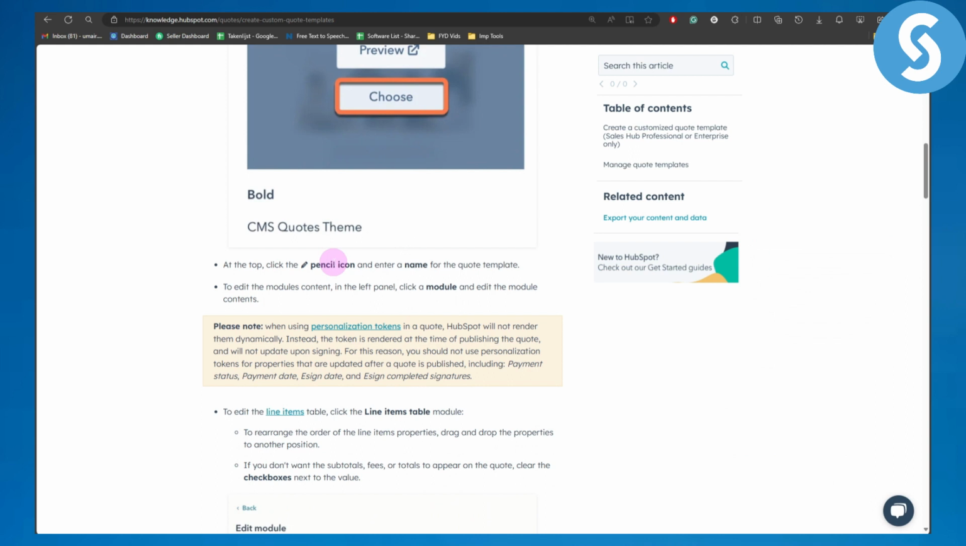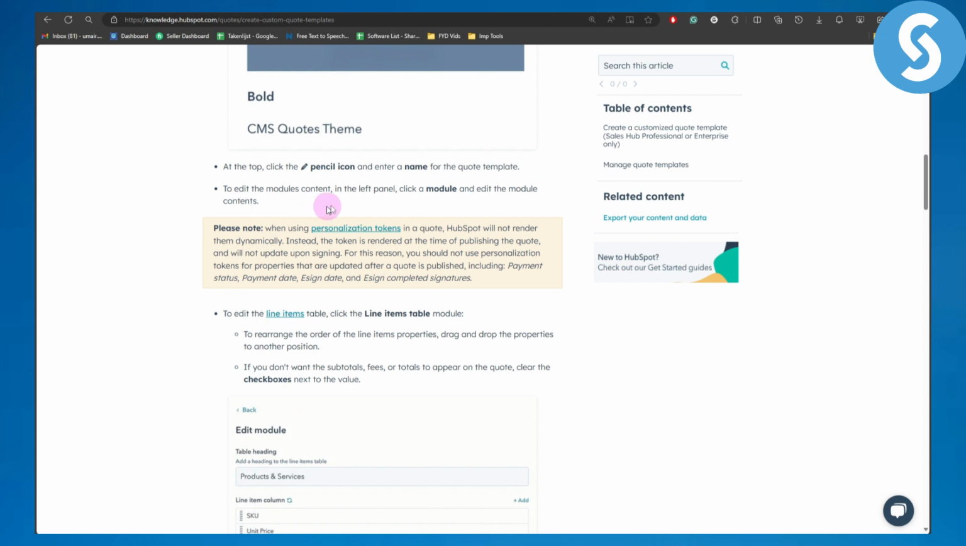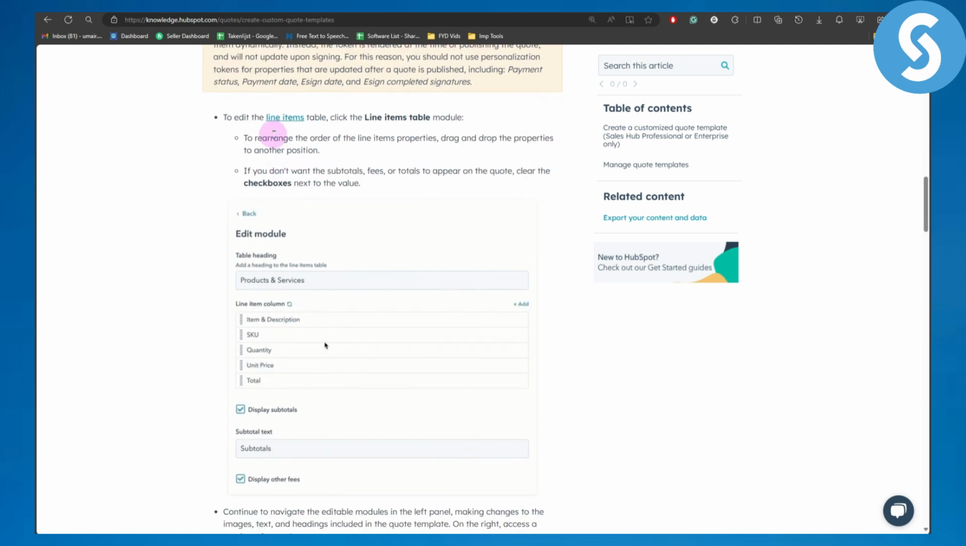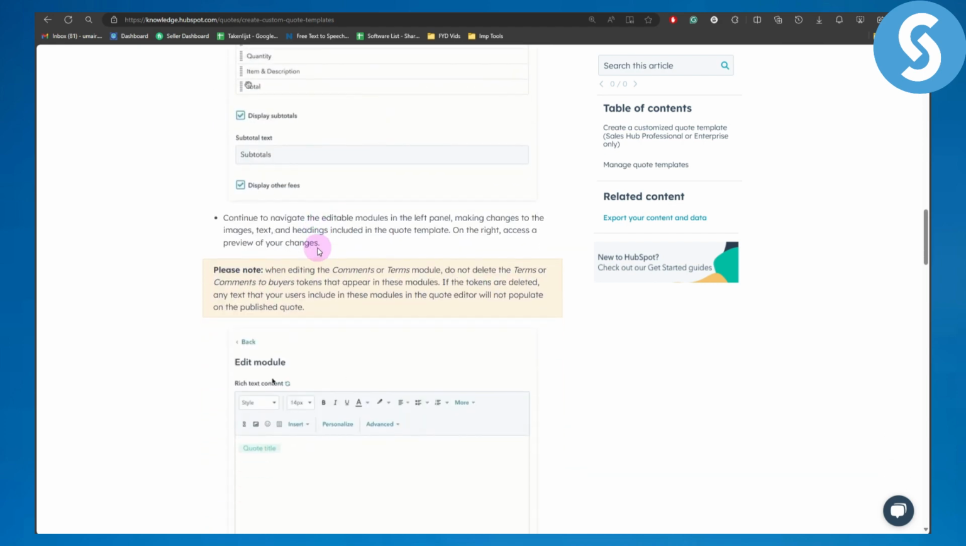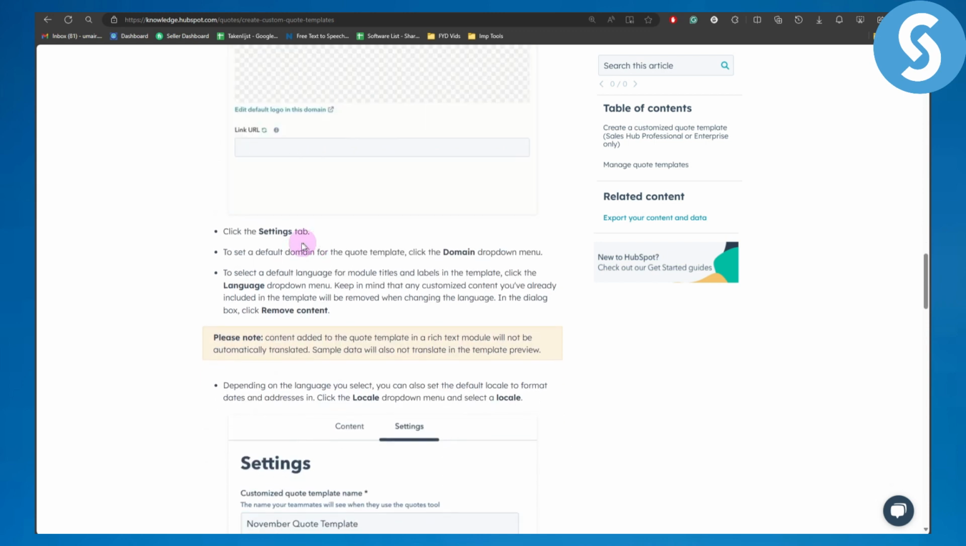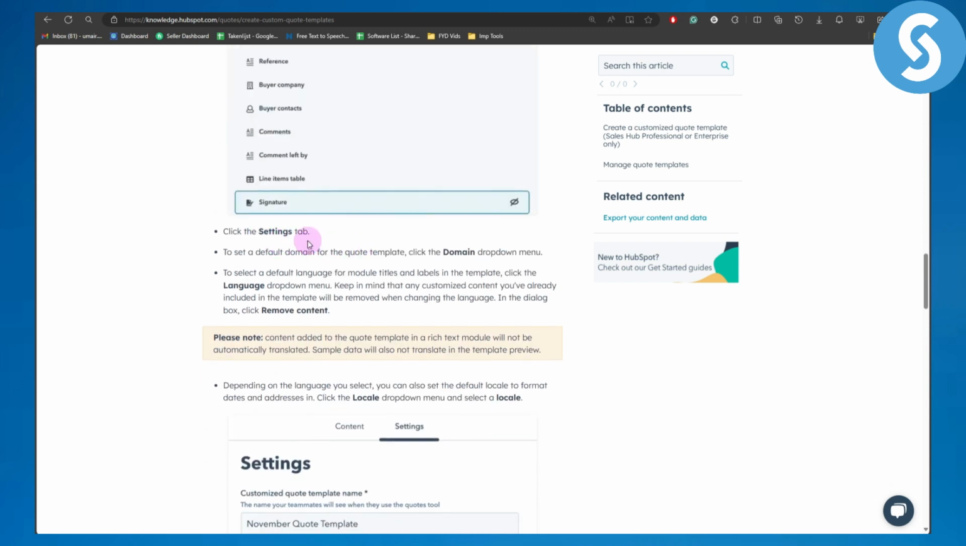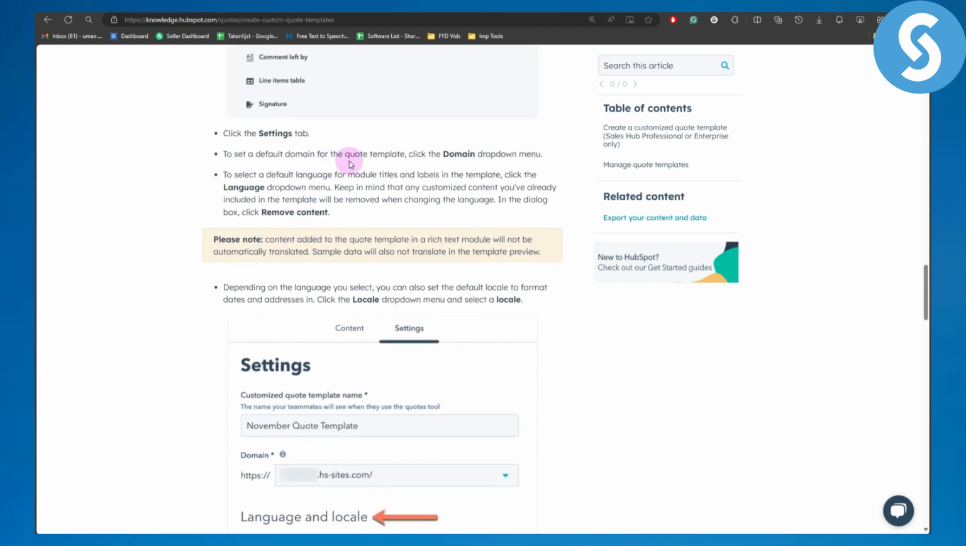Of course, that's to edit the template and enter a name, and then edit the module contents in the left panel. Then click on a module and edit the module contents. And to edit the line items, click on Line Items. Similarly, whatever you would like to edit, you're going to be clicking on that, and then you're going to be clicking on the Settings tab to set a default domain code template.